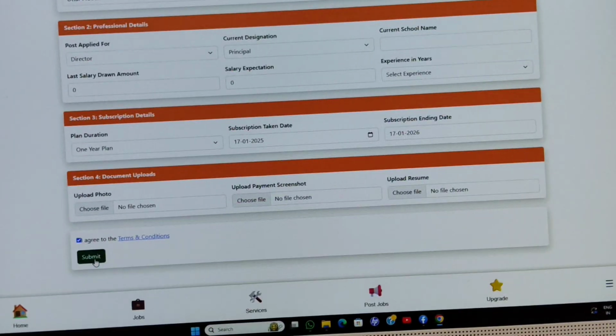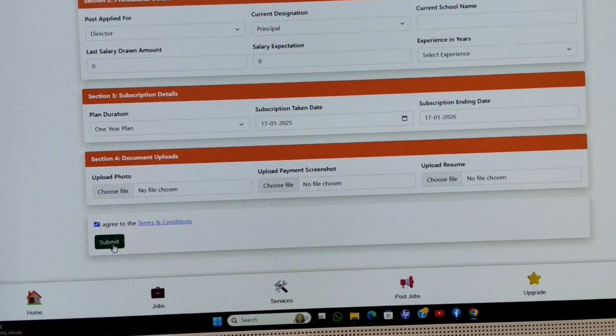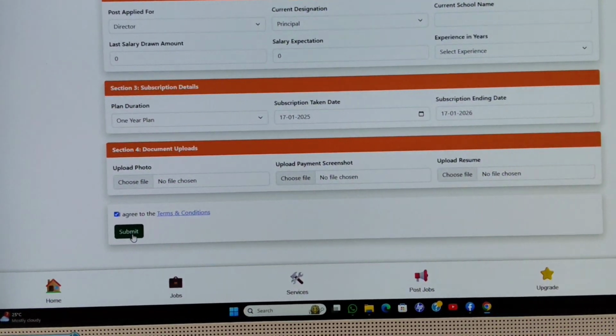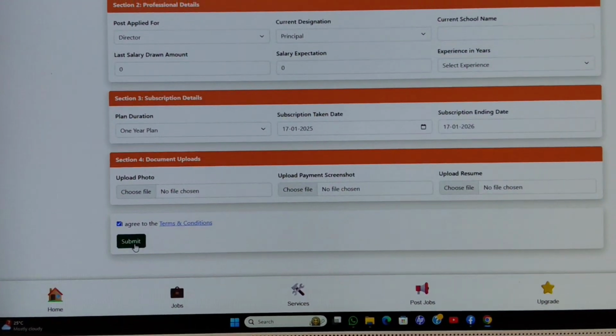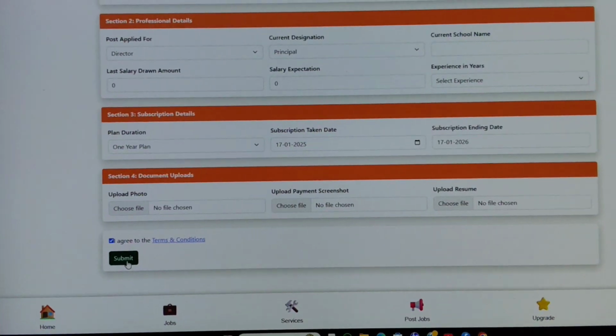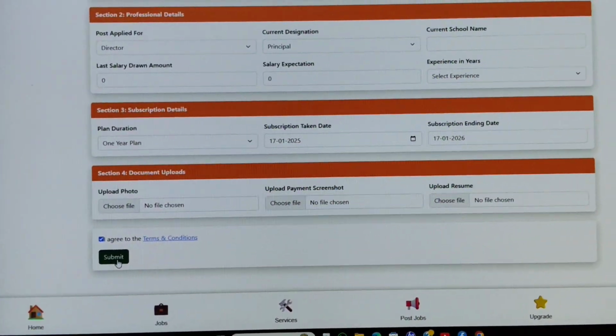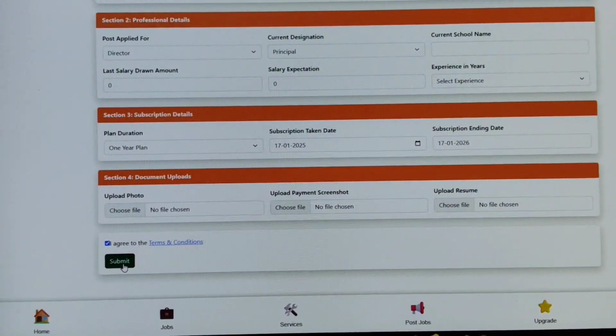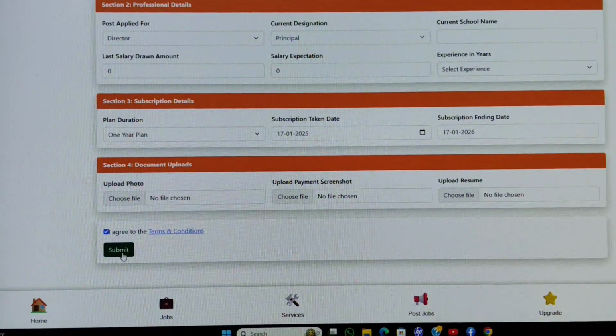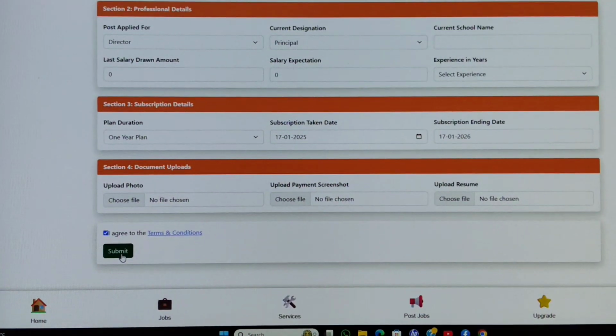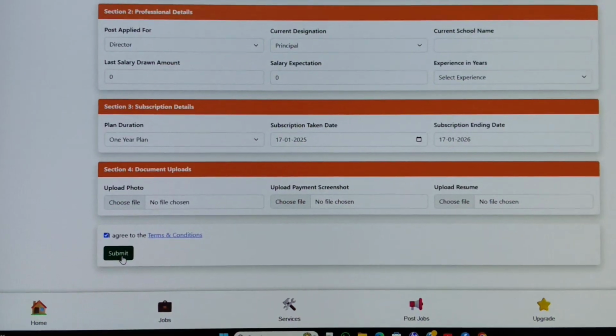It might be possible that sometimes a few errors will come because of some technical issues or network problems, network fluctuations also. Nowadays our mobile network is also fluctuating every time. The call may also disconnect anytime, so it may happen. So don't get frustrated, don't get nervous. God is always with us.